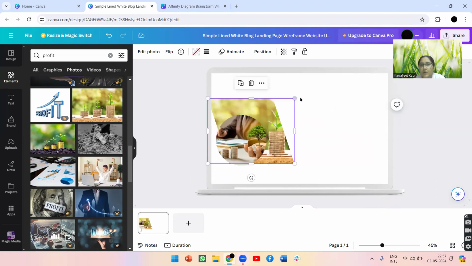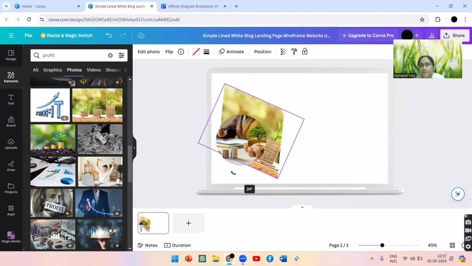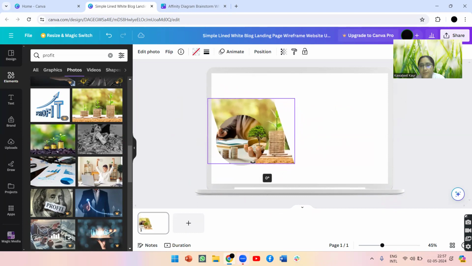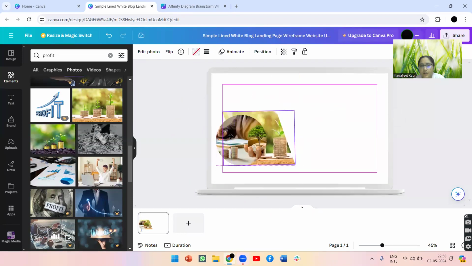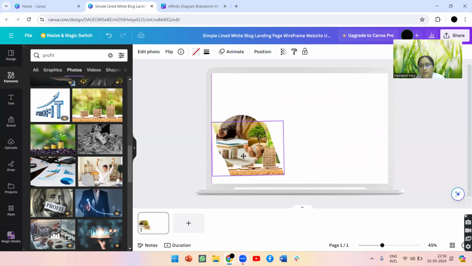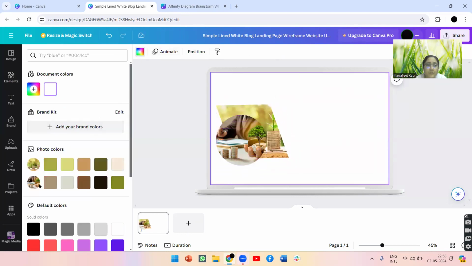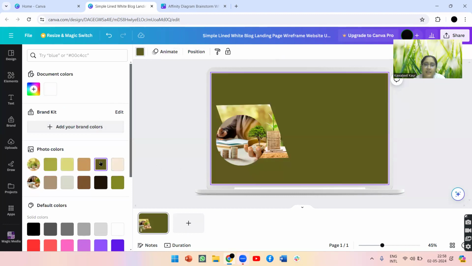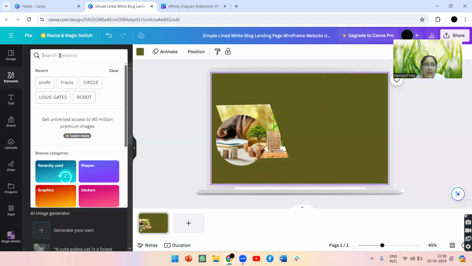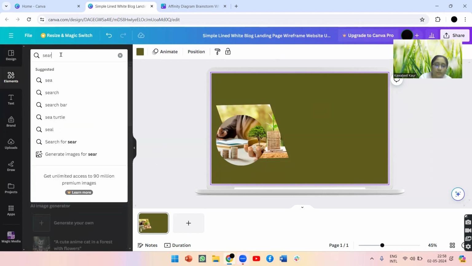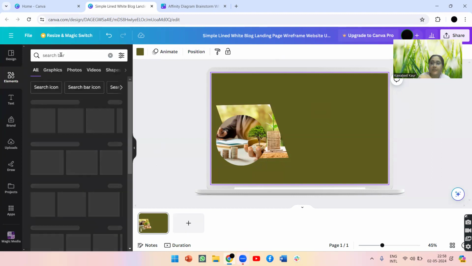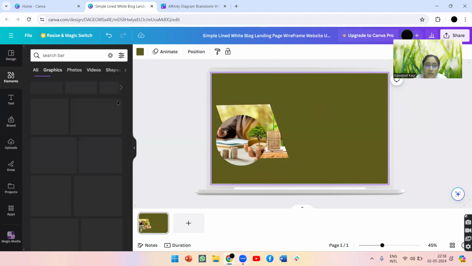Now accordingly you can increase or decrease the shape. So let me decrease the shape of it. Let me put it here. Yes. So now I will define the color of this page. So I will be selecting the color, and after selecting the color, I will be adding the search bar, because the search bar is an important element.